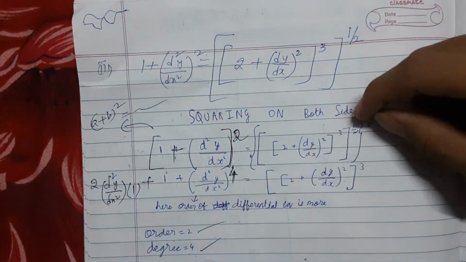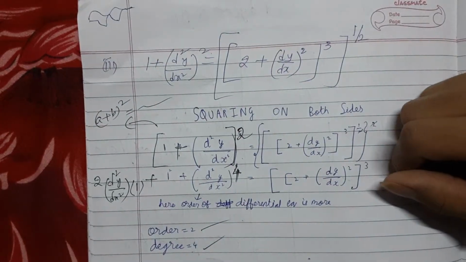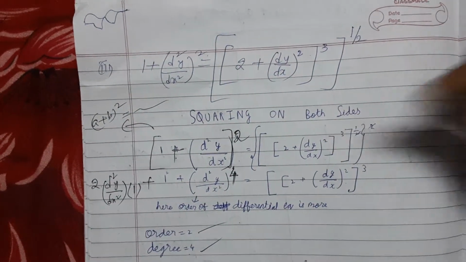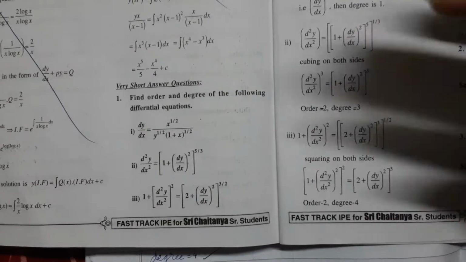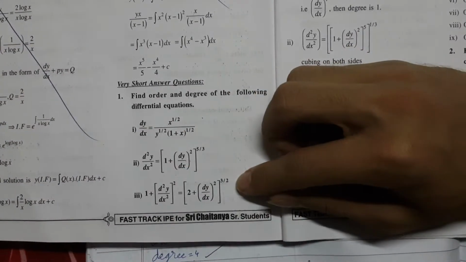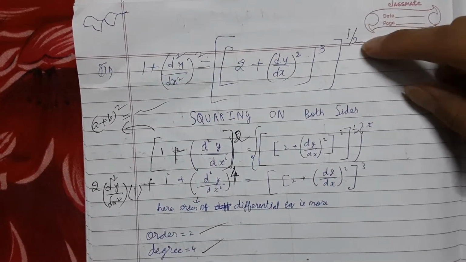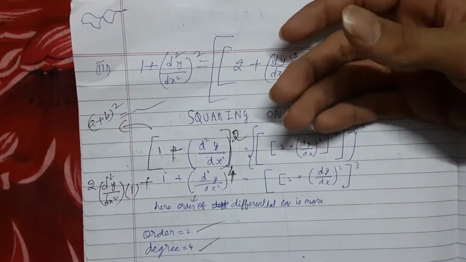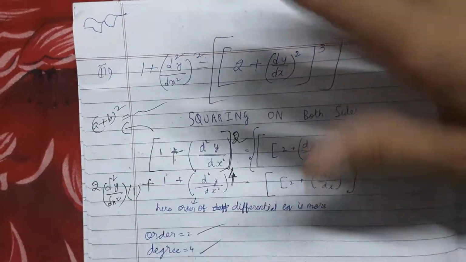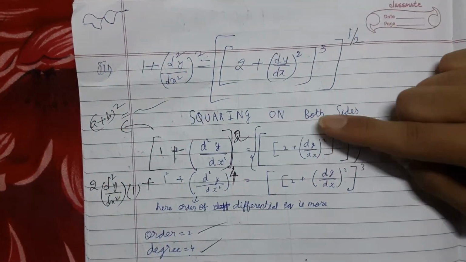We are doing squaring on both sides. Why are we doing squaring on both sides? Now what I'm saying, leave that. What he did: it's a 3 by 2 question. He took 3 inside and 1 by 2 outside. Good, smart move. He wants to make things easy for himself. You do it, no problem. All power to you. Now he did squaring on both sides.